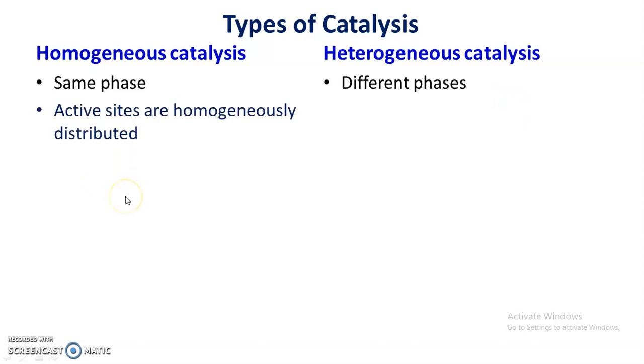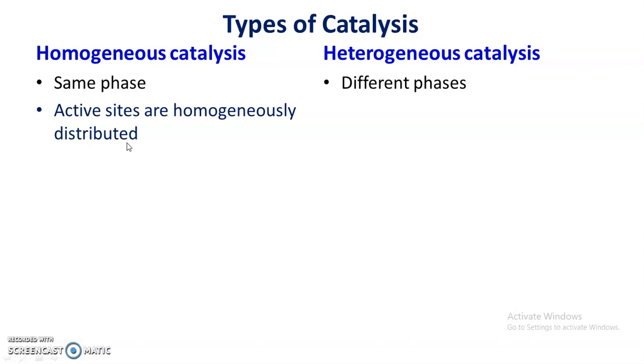Now the second difference is the active sites. In case of homogeneous catalysis, active sites are homogeneously distributed. Already I told you what active sites are. These actually exist in the catalyst and are the certain fraction or portions of the catalyst responsible for activity.